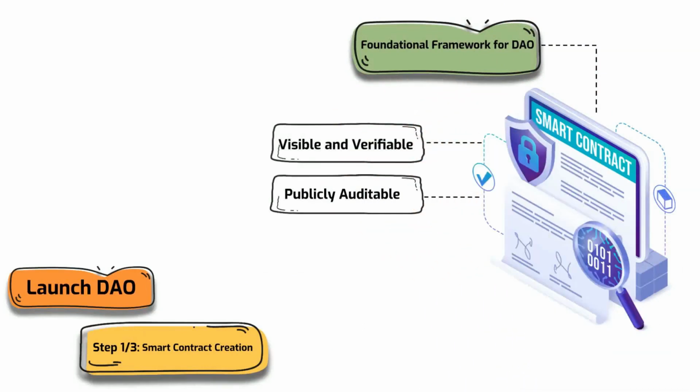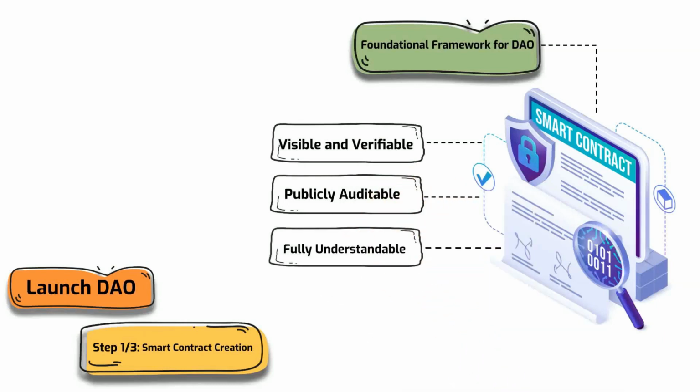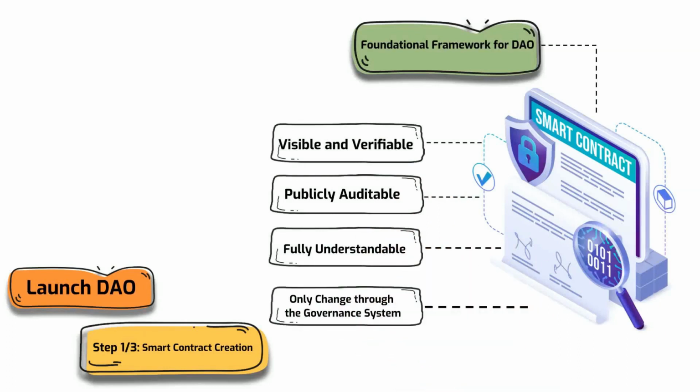They are highly visible, verifiable, and publicly auditable, so any potential member can fully understand how the protocol functions at every step. After launch, they can only change the rules set by these contracts through the governance system. That means they must extensively test the contracts to ensure they don't overlook important details.